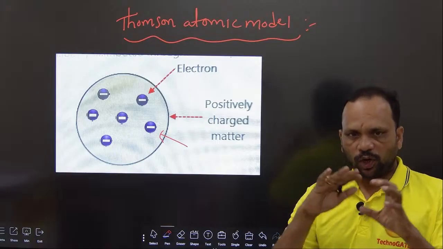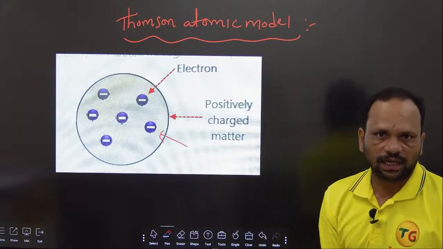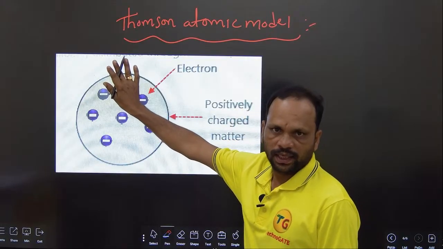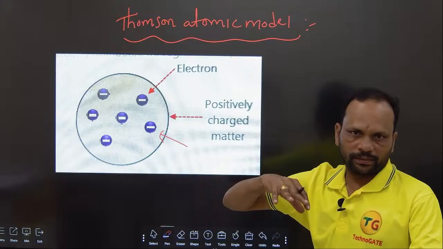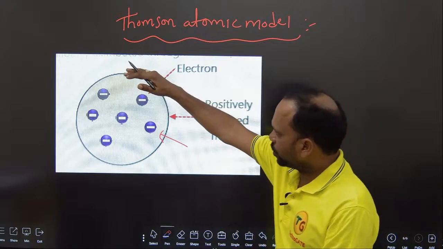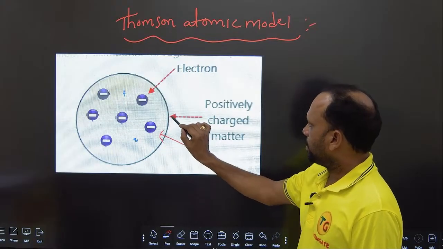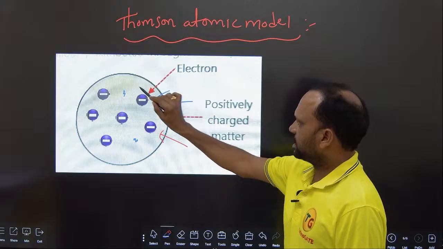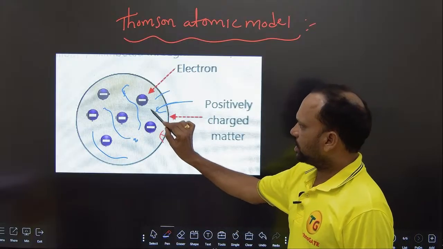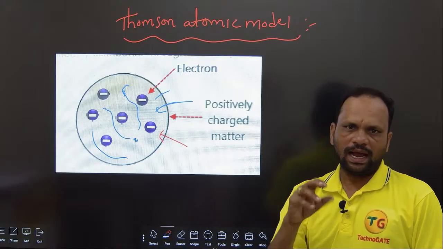But these positive charges and the total mass of the atom are distributed uniformly over the atom. It is not concentrated at a particular point. The total atom mass and total positive charge is distributed throughout the atom. This is the total atom, so we can say that this total is positive charge. In this positive charge, the electrons are embedded. Electrons are there throughout the atom.